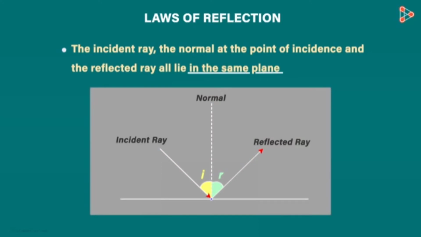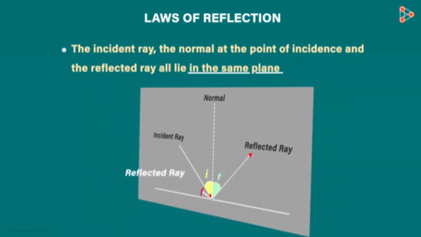For example, if the reflected ray is in this direction instead of this, then the diagram will look like this. The incident ray and normal are in the plane of the paper, whereas the reflected ray is not in this plane. This violates our second law and hence this ray will not be reflected in that direction.